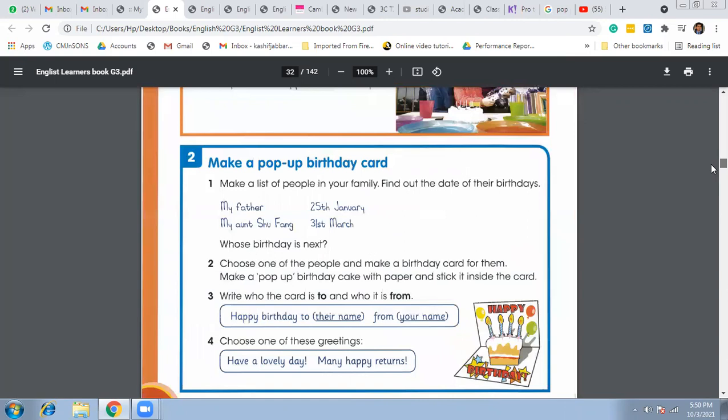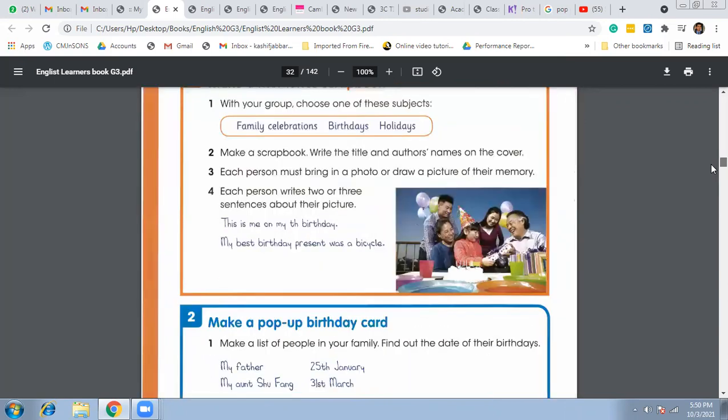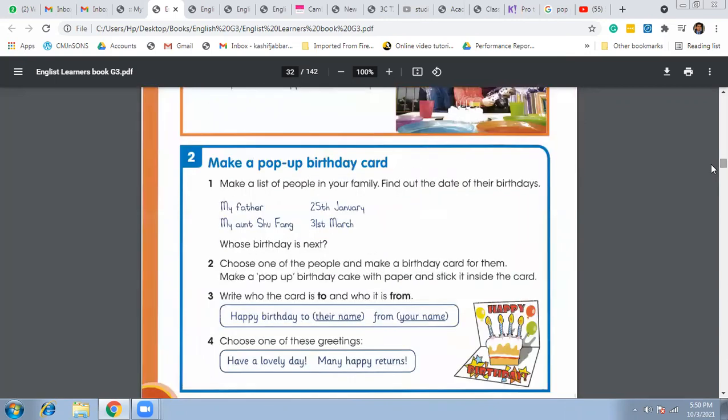So you guys are going to choose one project out of these two and send the project to me on my WhatsApp. Right.